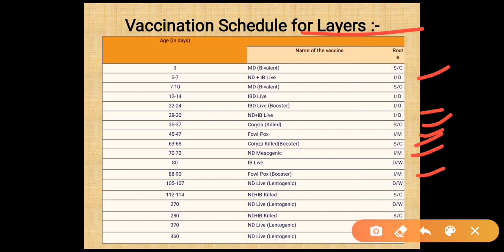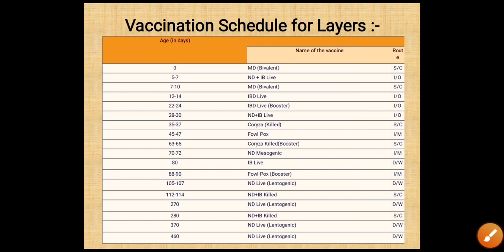On the 105 to 107 day, we give Newcastle disease live lentogenic strain in drinking water. On 112 to 114 days, we give ND plus IB killed vaccine by subcutaneous route. On 270 day, we give Newcastle disease live lentogenic strain in drinking water. On the 280 day, we give Newcastle disease and infectious bronchitis killed by subcutaneous route. In 370 days, we give Newcastle disease lentogenic in drinking water. And in 460 days, we give Newcastle disease live lentogenic strain in drinking water.